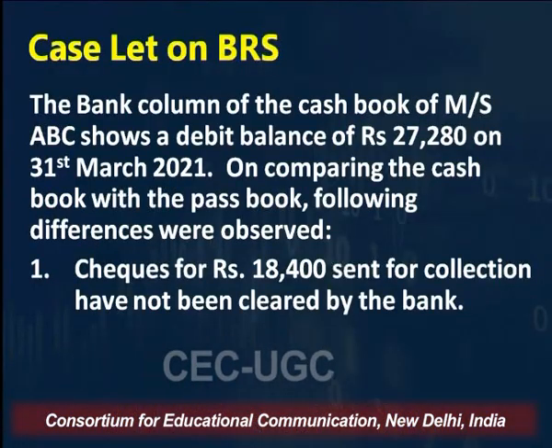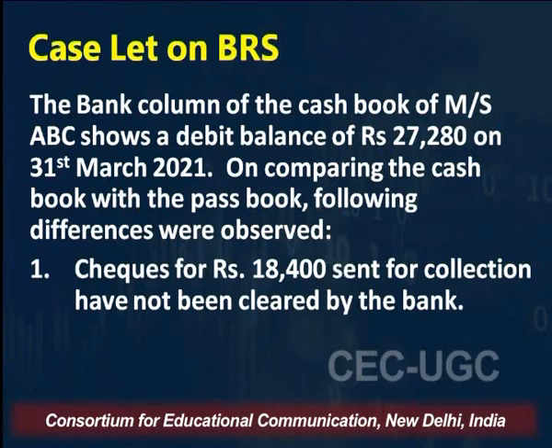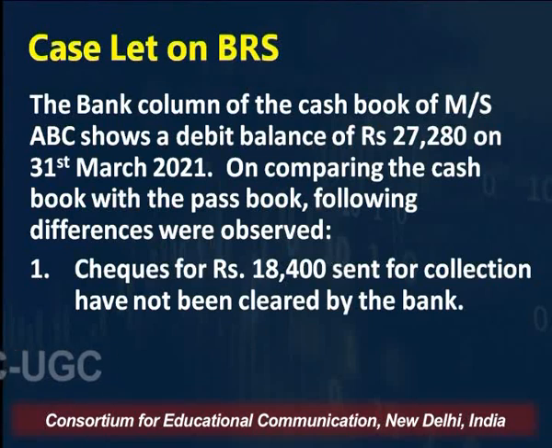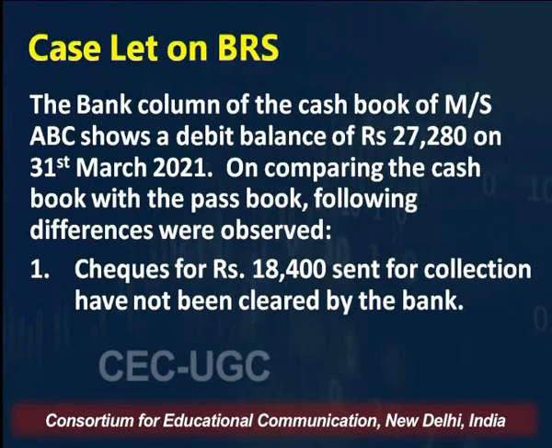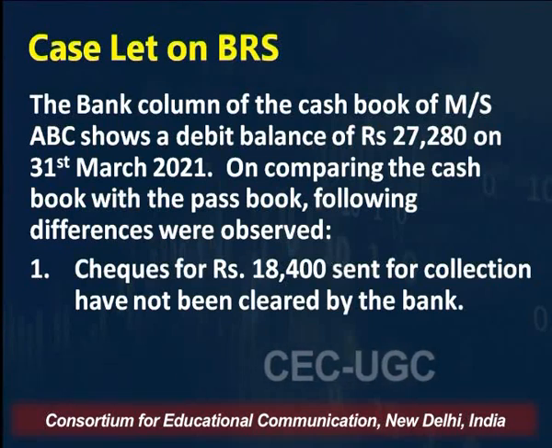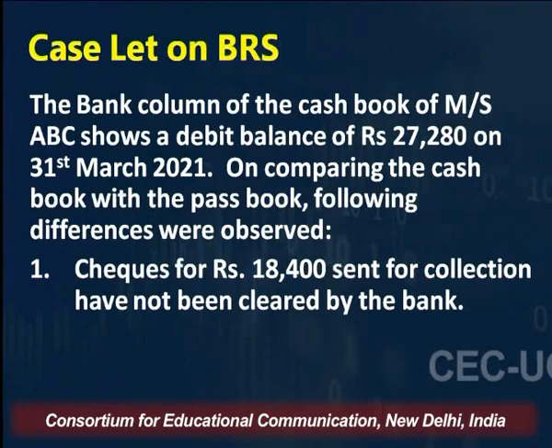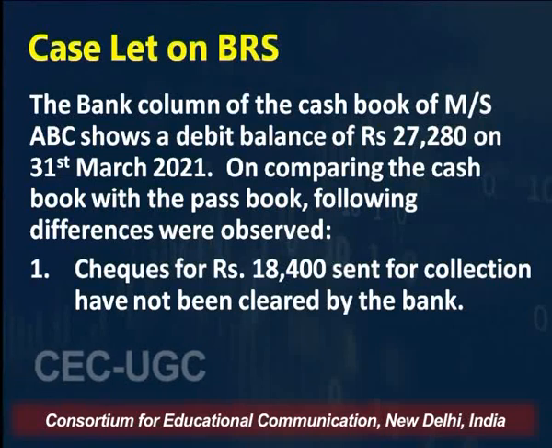It says bank column of the cash book of Messrs ABC shows a debit balance of 27,280 on 31st March 2021. On comparing the cash book with the passbook, following differences were observed.